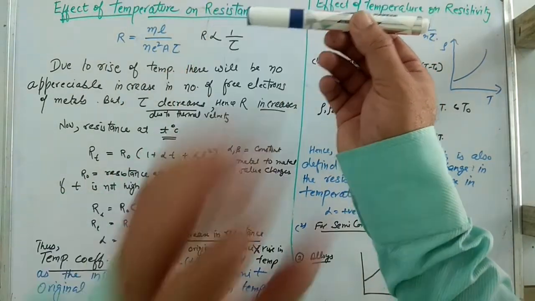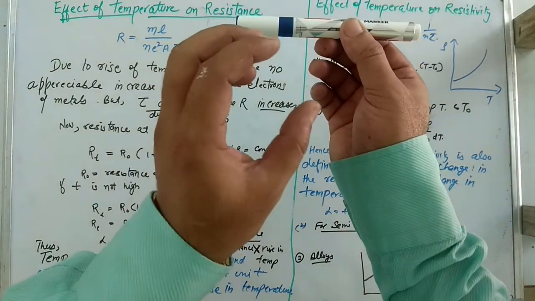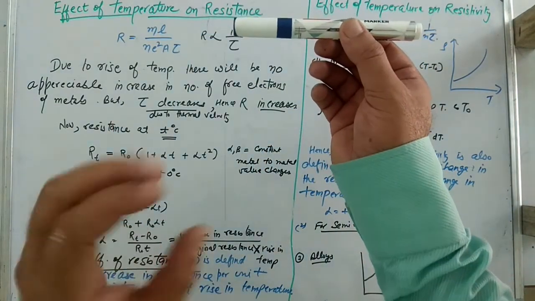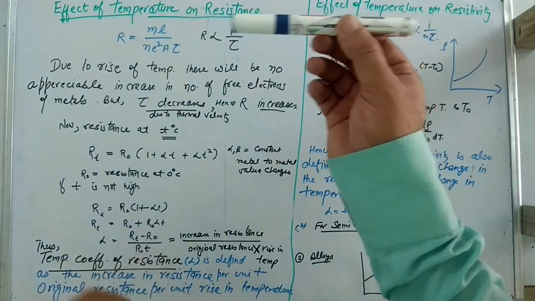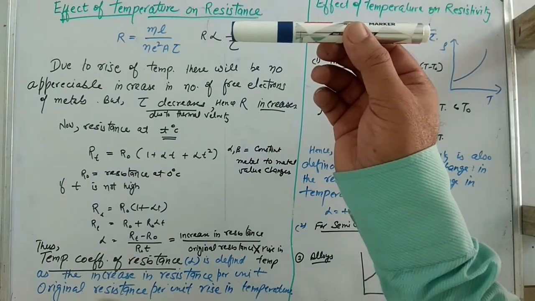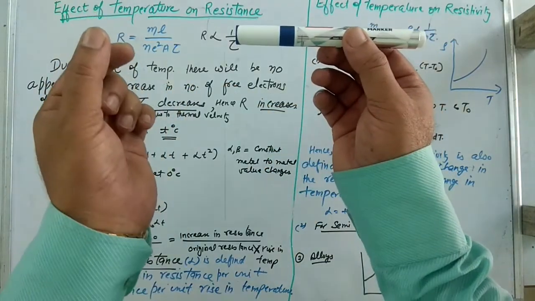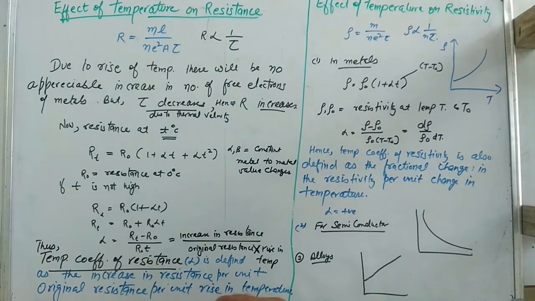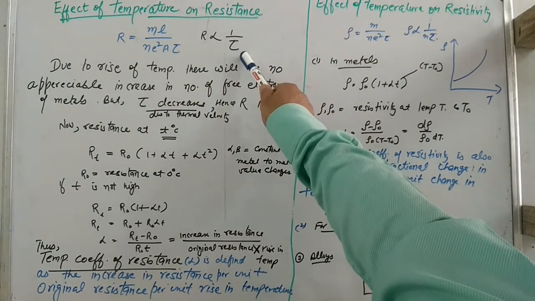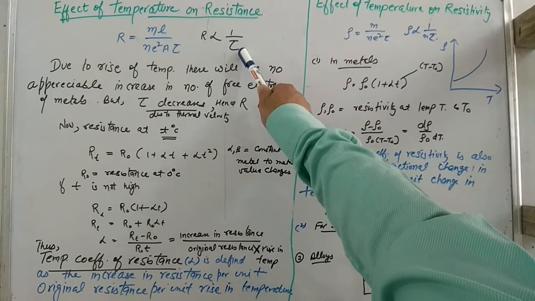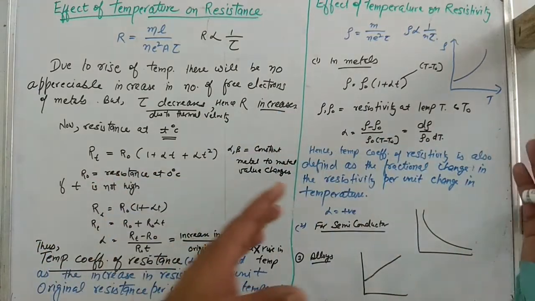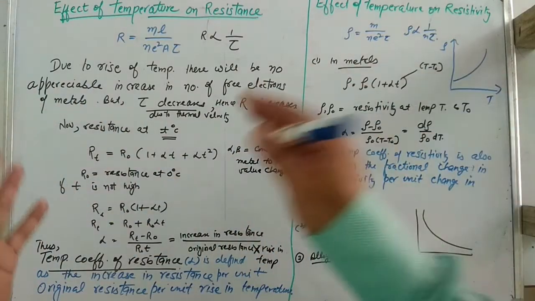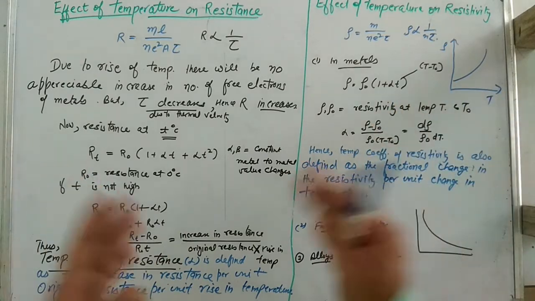When temperature rises, the electrons which are already free will move very fast by gaining energy from the heat. They will move fast and relaxation time will decrease. So when the temperature rises, relaxation time decreases, then resistance will increase. That will not remain the same.